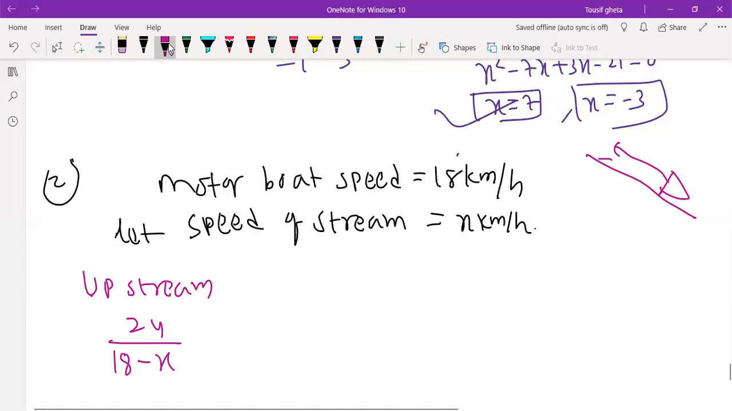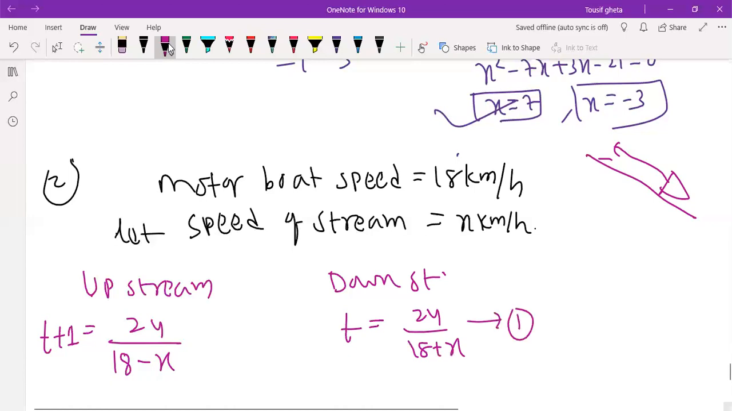So 1 hour more to go, this is 1 hour more to go here. And then the return downstream to the same spot. Downstream time will be T equal to 24 by 18 plus x. This is your first equation you can consider.